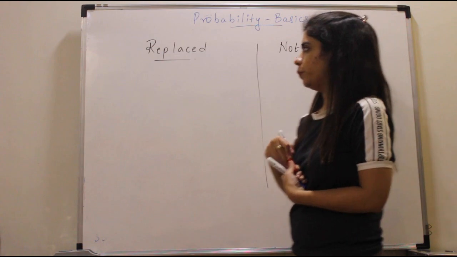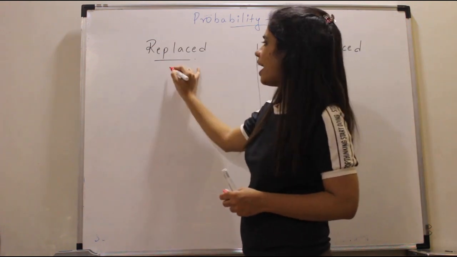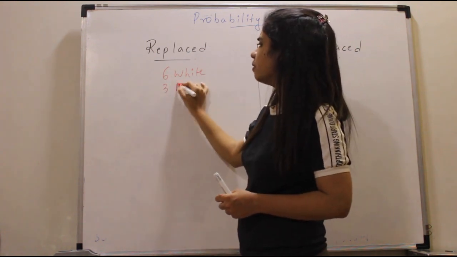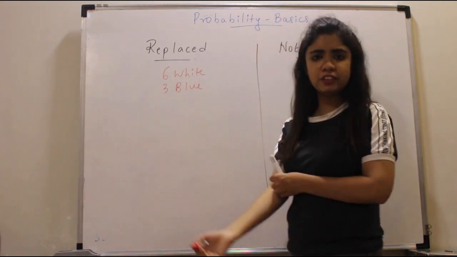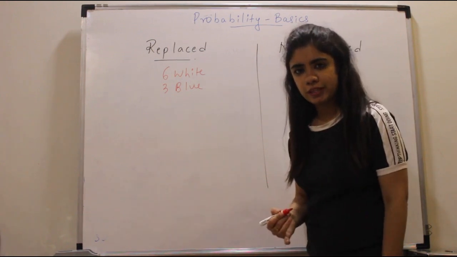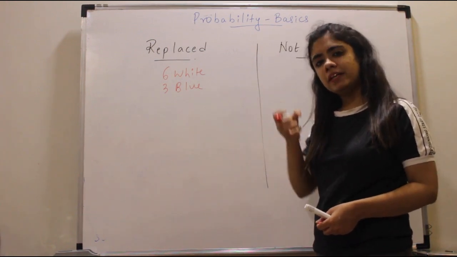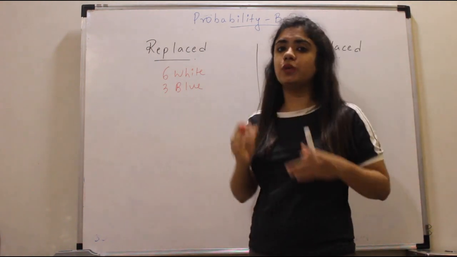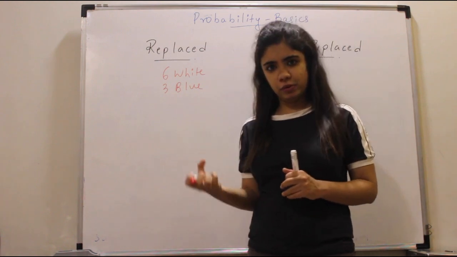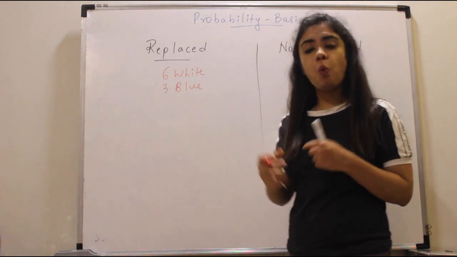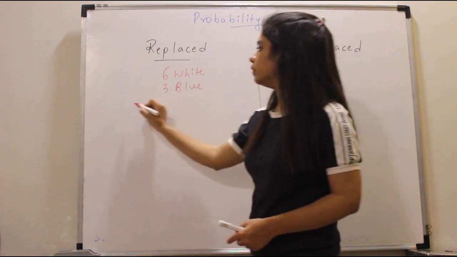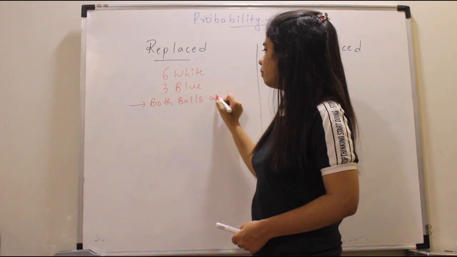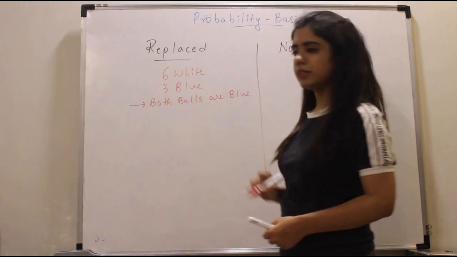Let's say suppose I had a bag which had 6 white balls, and let's say 3 blue balls. You had 6 white and 3 blue balls. My question to you is, let's say I pick the first ball and then I pick the second ball. I'm not picking the 2 balls together. Please understand. I pick up the first ball, then I pick up the second ball. What is the probability that both the balls are blue?